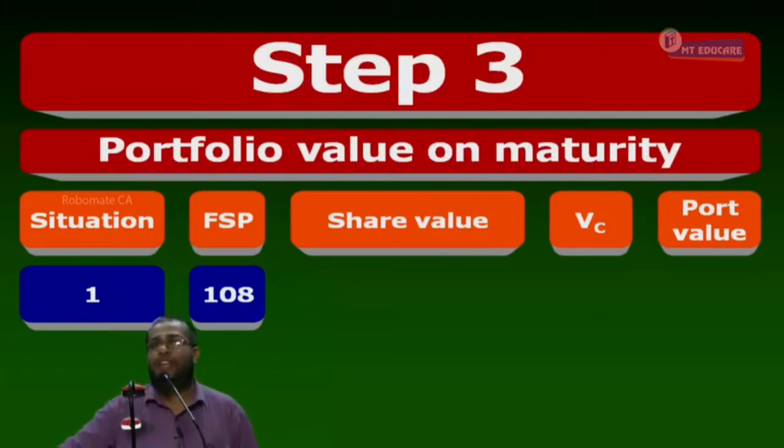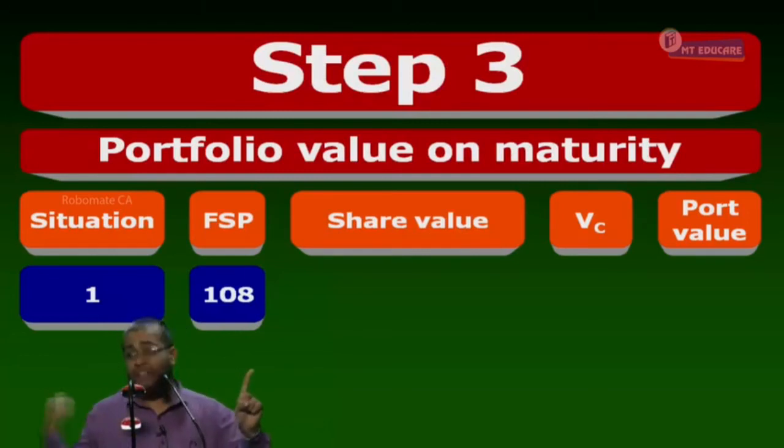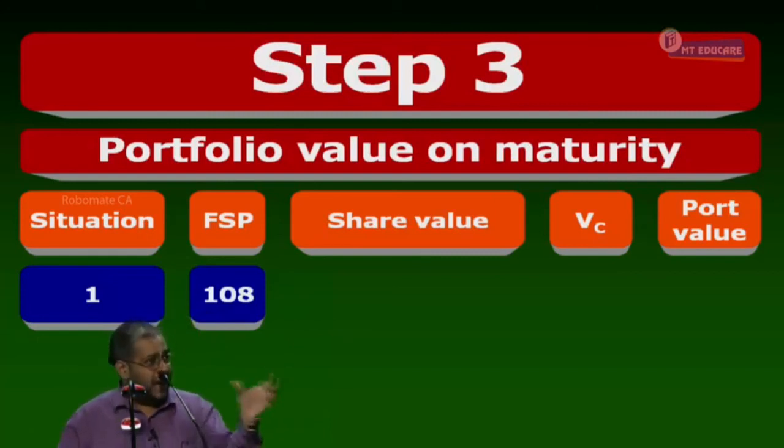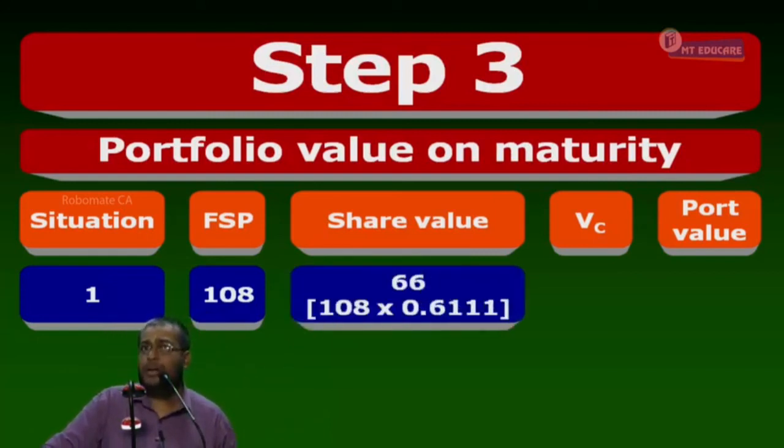Suppose FSP 108. Tell me, I am holding how many shares? If I am having one share, my wealth is 108. But I am having only how many shares here? 0.6111 share. My share worth is how much here? 0.6111 into 108 gives you 66. Share value 66. If I am holding only share, my wealth is how much? 66. I am holding share, also writing a call.